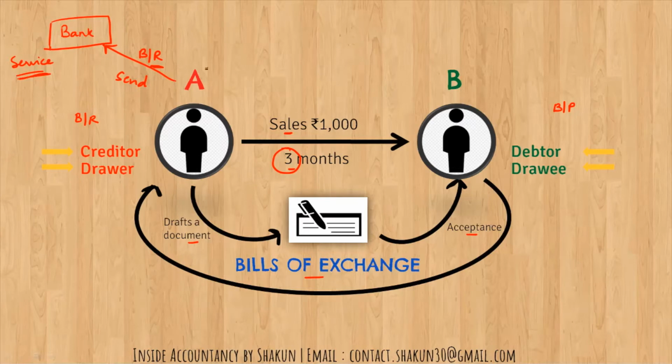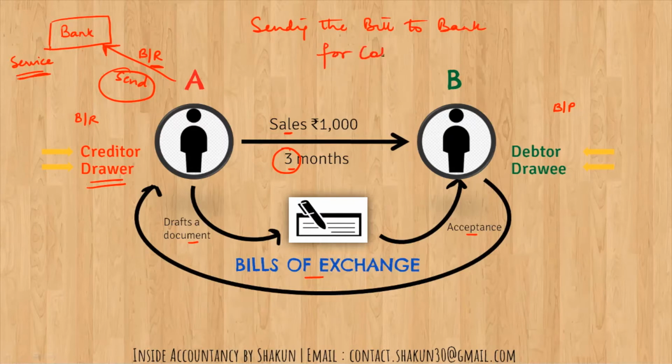So this is one of the services that is performed by the bank, where the drawer sends the bill to the bank, and not only this bill, many other bills which the drawer might have can be sent to the bank, and the bank will collect them as and when their date of maturity comes. Okay, so this is not discounting the bill, this is sending the bill to the bank for collection. Okay, so there is a difference between discounting and sending the bill to the bank for collection.